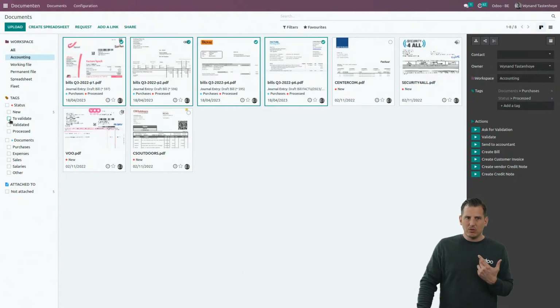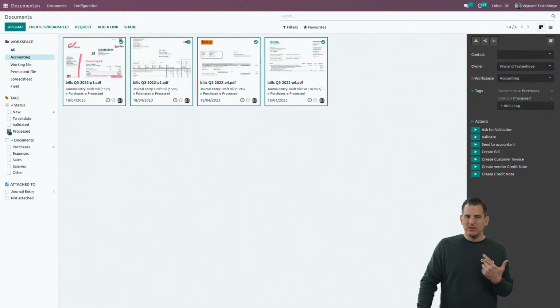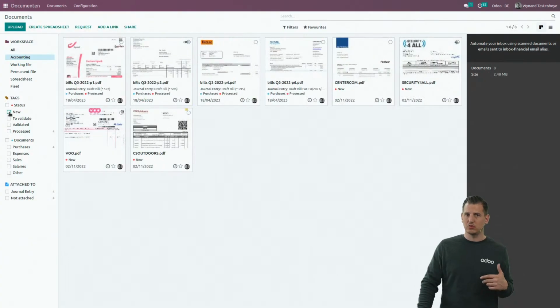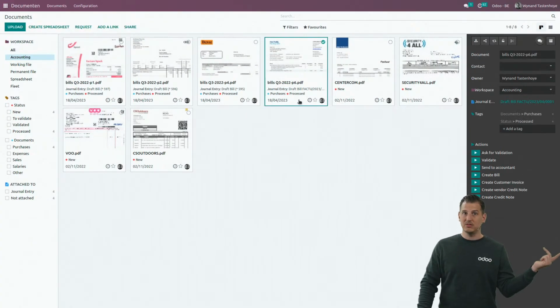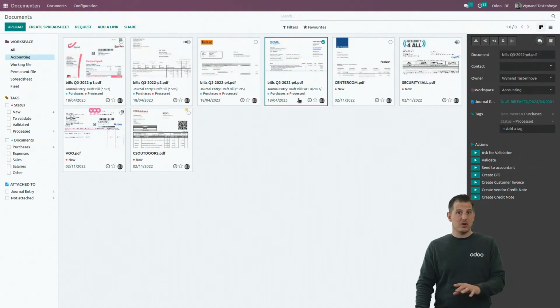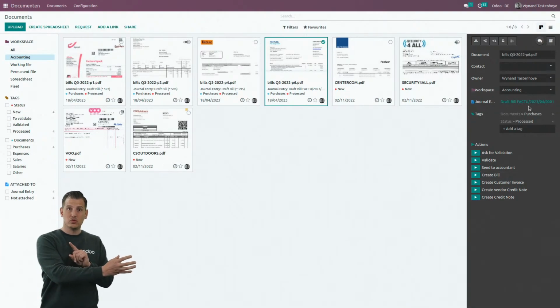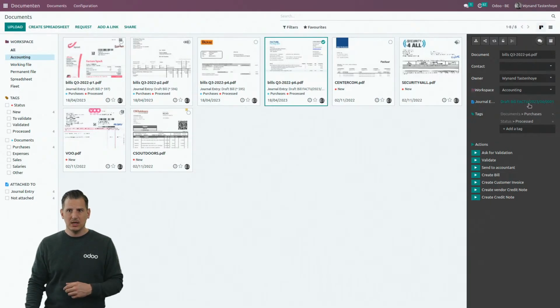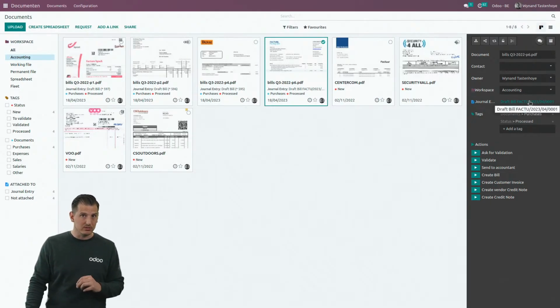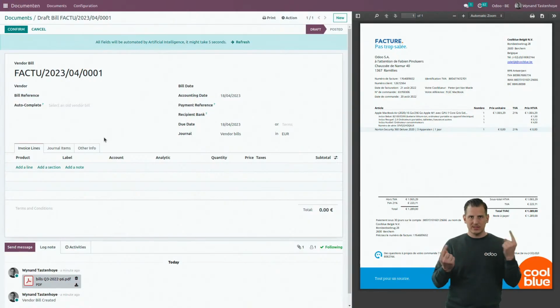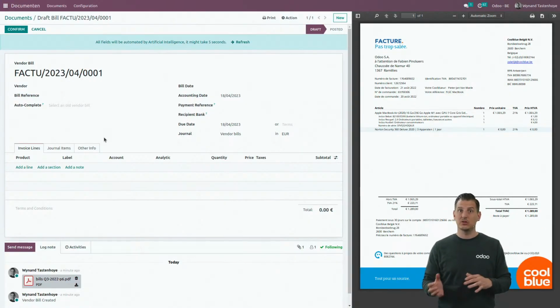So if we click now, let's say on processed, I will only filter on the ones that are processed. And if I want to see only the new bills, I can easily click over here in order to see the new bills. Because these have been sent to accounting, we create vendor bills of them. By the way, if you want to keep track of it in the accounting application, because behind the scenes, we send them from the document application to the accounting application, if you want to see what document is linked to what accounting entry, you have it over here. So just click the link over here, and from the document application, we jumped in accounting. That's the integration between the applications I talked about before.